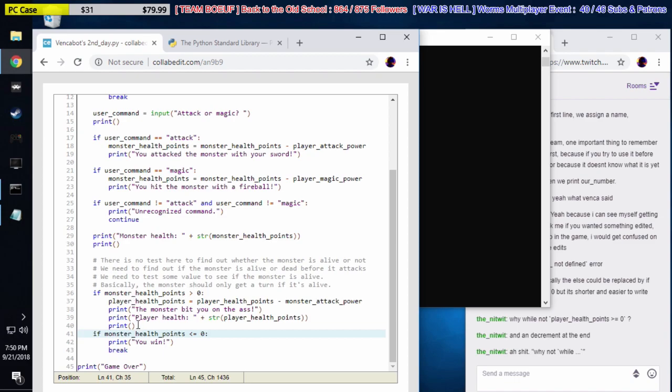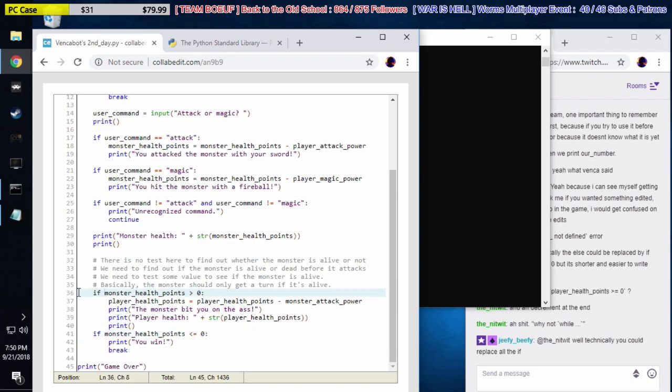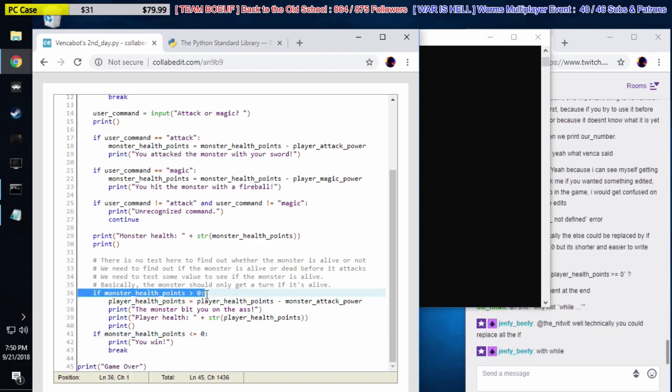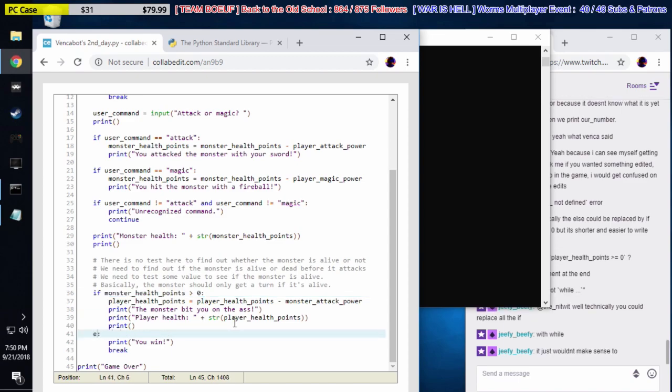Then we say, if that same value is less than or equal to 0, well, we already asked that question once. We already asked it right here if it's alive or dead. So why ask the question again? Instead, let's just say, if that's not true, aka else. Else just means if the last if was not true, then do this stuff. If it's true, do this. If it's not true, do that.